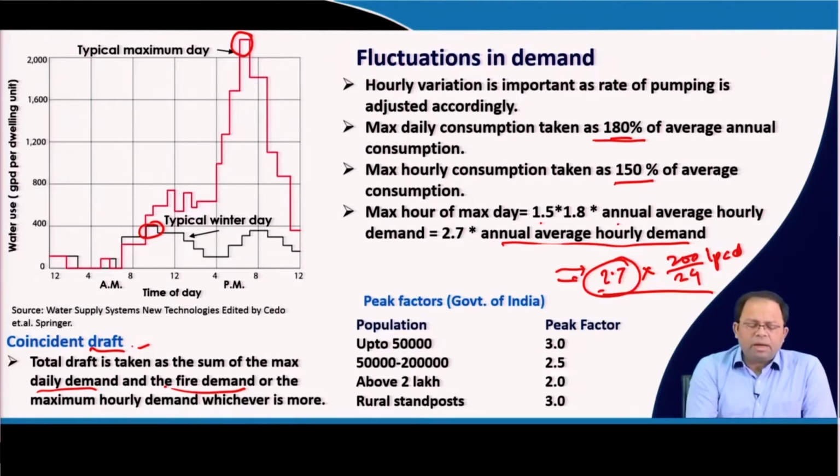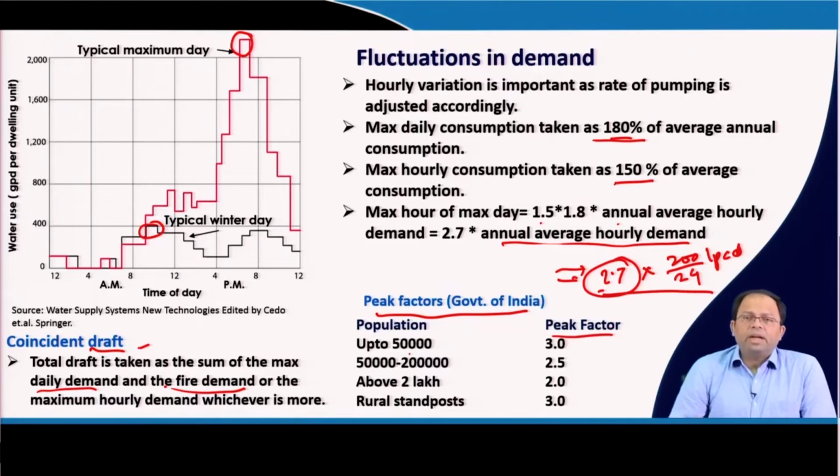So, this is either the coincident draft or the maximum hourly draft of the maximum day, whichever is higher, and we will design our pipe network based on that. The Government of India has also given another way to estimate the amount of water required for particular time periods. They have introduced peak factors.